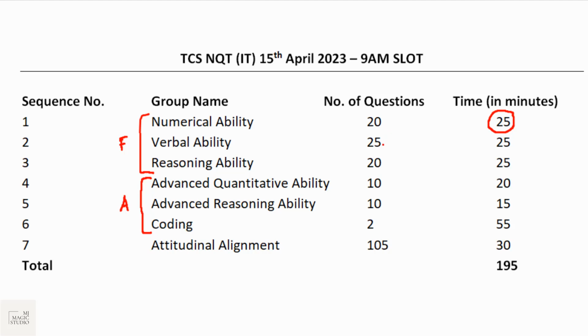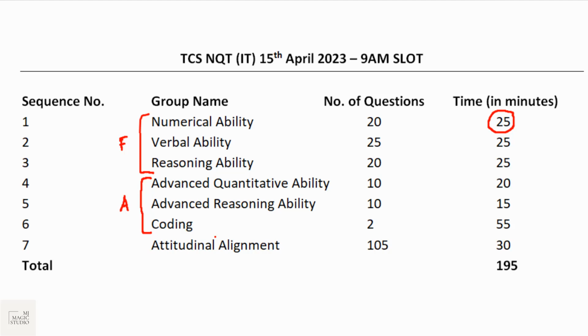Verbal ability, that is English composition, will again be 25 questions for 25 minutes. Reasoning ability is 20 questions, 25 minutes. In the coming part of this session we will see what different kinds of questions, and from which topics, they ask, particularly in the fundamental or foundation group and then in advanced. I'll take up each question one by one. We will be discussing what different kinds of questions can be asked in that particular slot, because it is something like a bucket. If you look at the 20 questions of numerical ability, each question is like a bucket, and in each bucket there are n number of questions put by them.